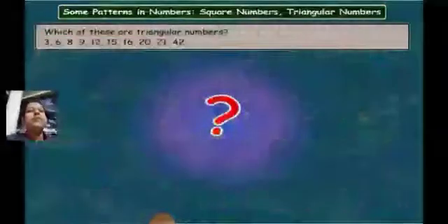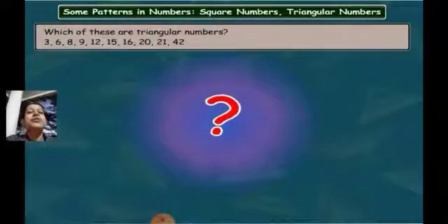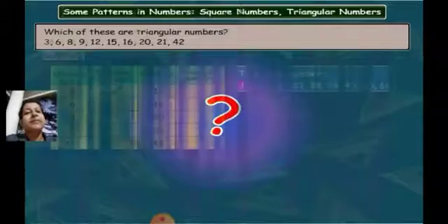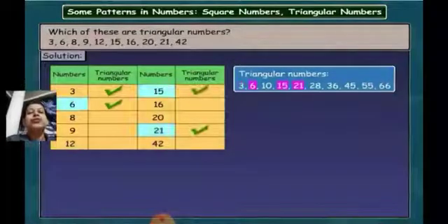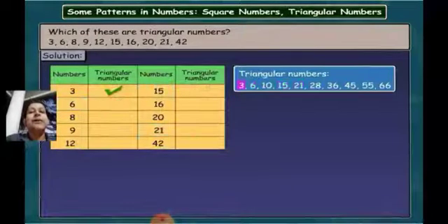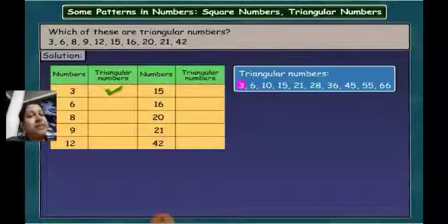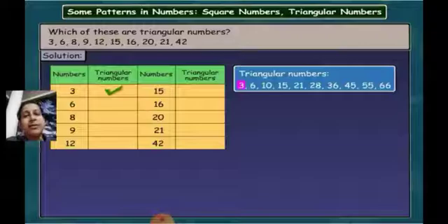Right? Let's proceed further. Which of these are triangular numbers? Now here is a sequence of numbers which is given here. You need to find out which of them are triangular numbers. Now just now we have found out some of the triangular numbers. Let us try to tabulate them in a table. So 3 is a triangular number, right? We have learnt that. Even 6 is a triangular number because 3 plus 3 is equal to 6.